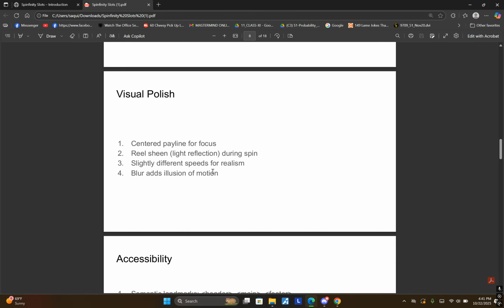For visual polish, here is what makes it feel real. The pay line band in the middle anchors your attention. Each reel has a sheen, a reflection that moves while spinning and softens when it stops. Reels spin at slightly different speeds so it doesn't feel robotic, and a blur filter adds the illusion of fast motion. These small touches create depth and realism.